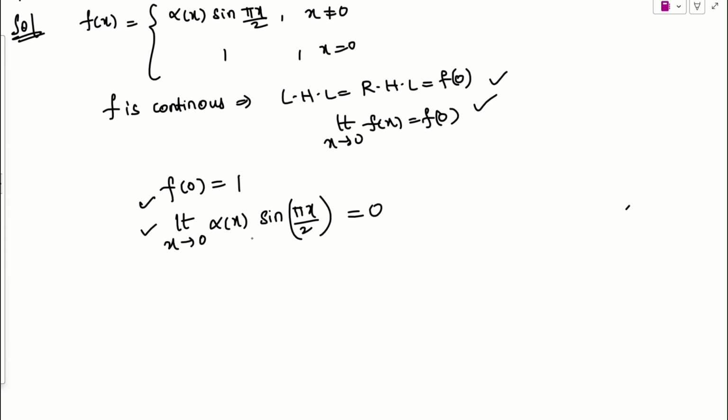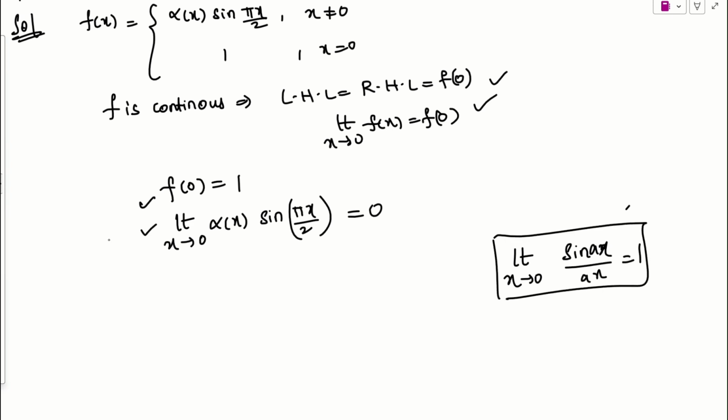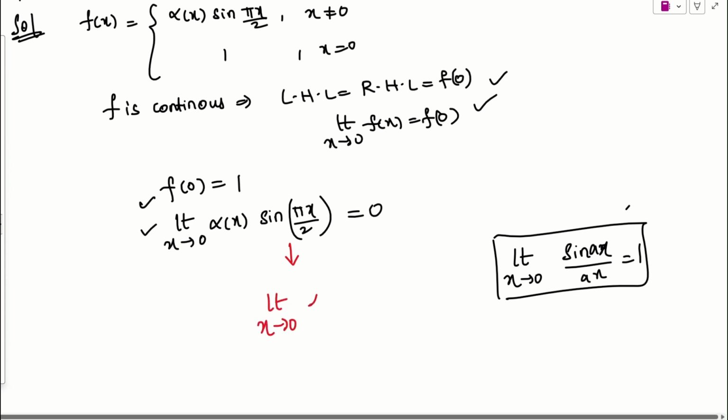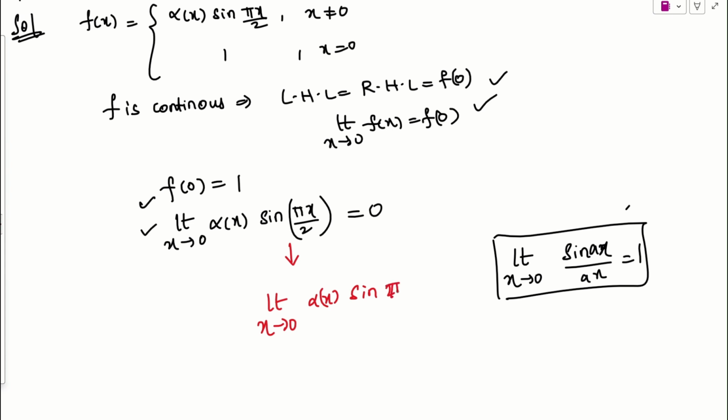Is it okay? So what we can do here, we know that limit x tends to 0, sine ax by ax will always be 1. Same formula I was trying to apply. What is a? a is the coefficient of x. Here also I'll try to take it as pi by 2 x. Pi by 2 into x we have, right? So that is missing. So what will I do? I'll simply rewrite this as limit x tends to 0, I'll take alpha x outside here. Is it okay? And I can make this term sine of pi by 2 times x divided by pi by 2 times x. I have divided already, so I'll be multiplying by pi by 2 times x.